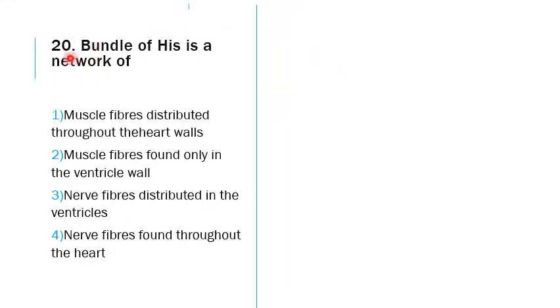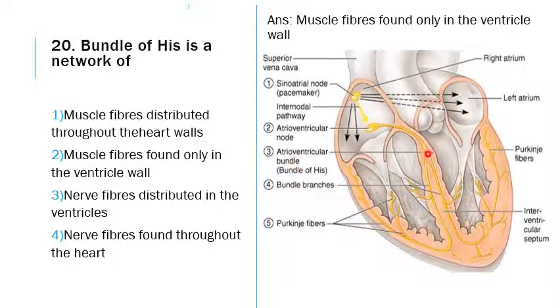The next question is 20th, bundle of His is a network of what, what is it made of? Is it a nerve, a muscle, an artery? The answer is it is actually the muscle fibers, and hence these two options are easily ruled out. We have already seen the diagram where the bundle of His is present. It is present in the ventricular wall, the interventricular septum between the two ventricles, the left and right ventricle, and this is the answer. See here, it is present between the right ventricle and the left ventricle. In between these two only the bundle of His is present. This is actually a muscle.